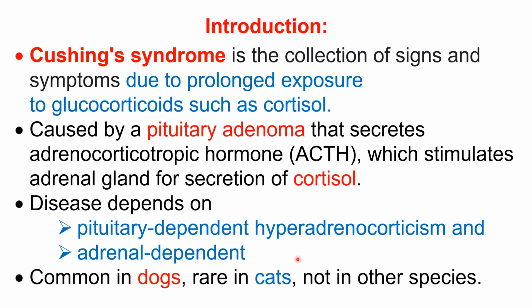Another group is adrenal dependent, where the main cause is the adrenal gland. This Cushing syndrome is very common in dog, so our whole presentation is on dogs only. The disease occurs very rarely in cats and there is no disease in other species. Remember, Cushing syndrome is mainly a disease of the dog.